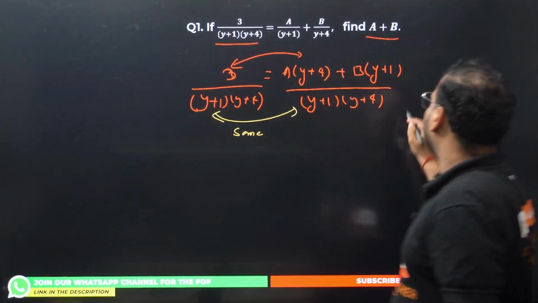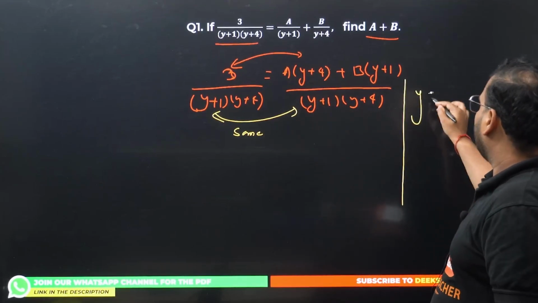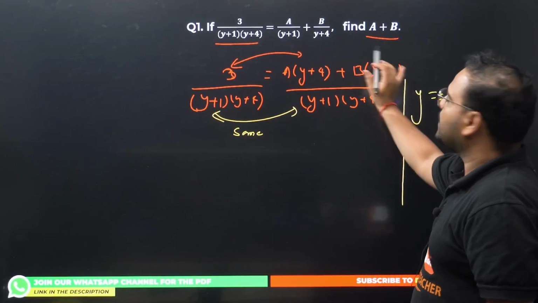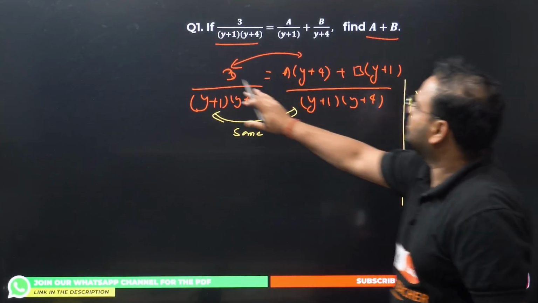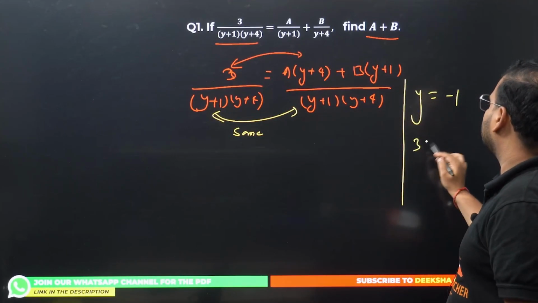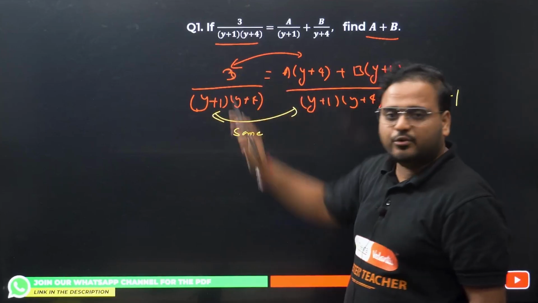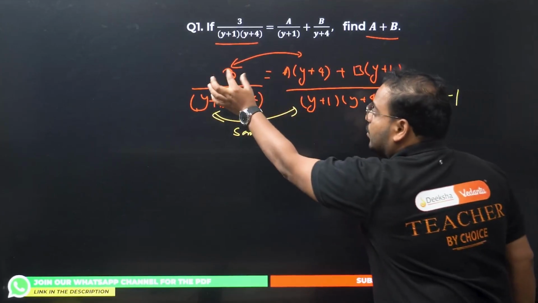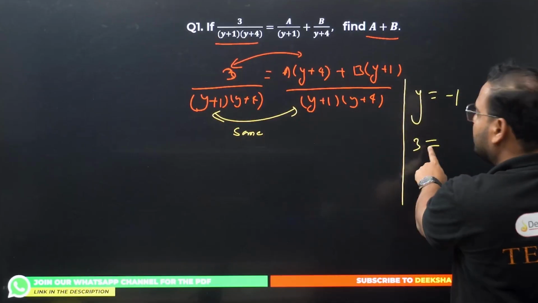For example, if I put y value as minus 1, what will happen? This will become 0, right? And what about this side? This is simply 3. So now no change on this side. For the LHS, can we put the value of y over here? No, it is simply 3. So write the 3 over here, LHS side.